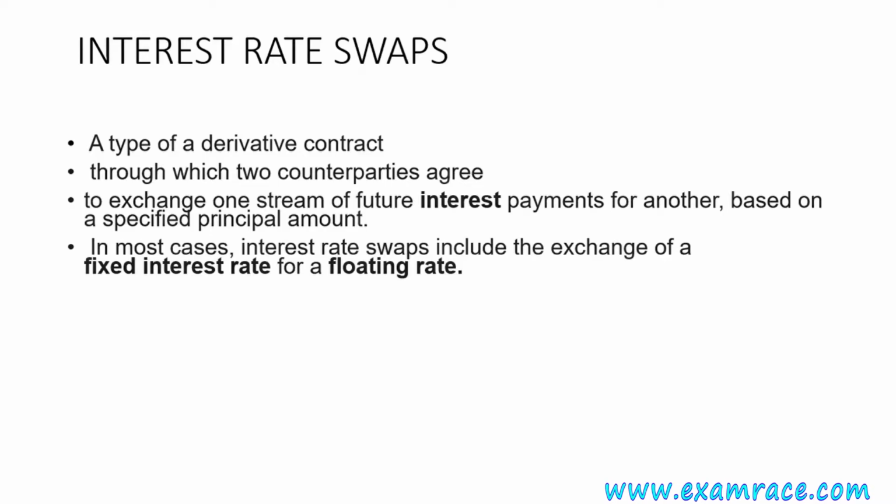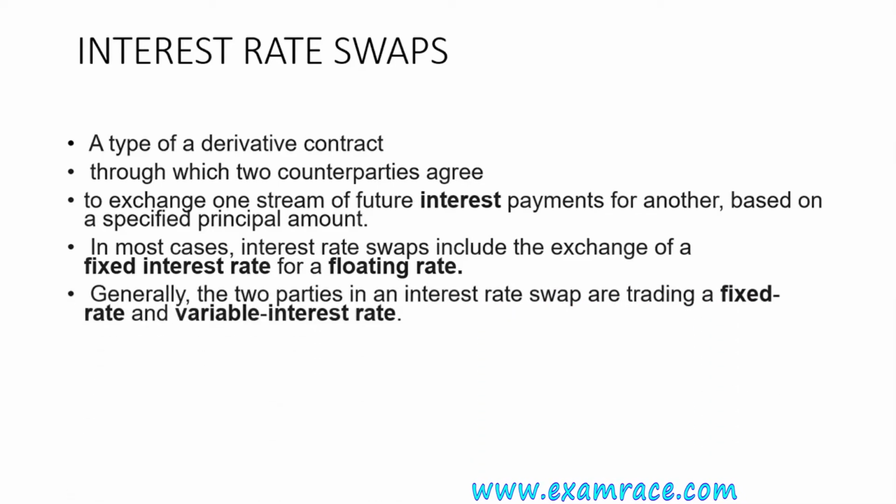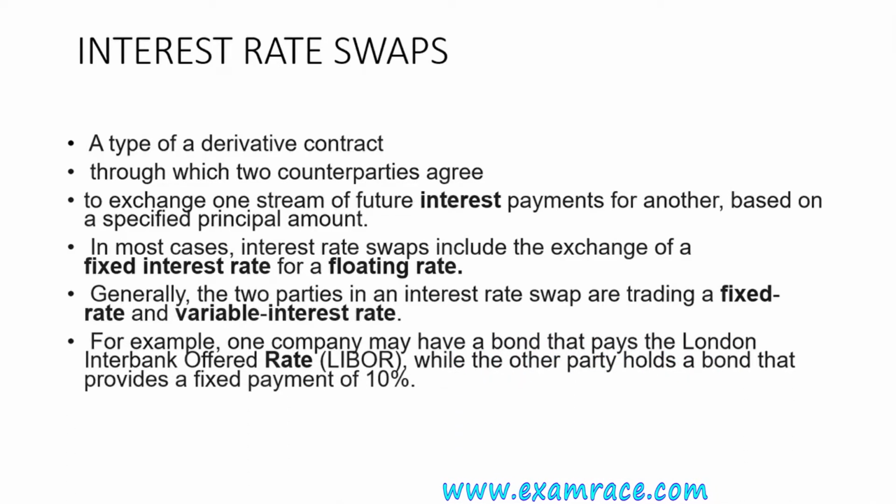I may have decided my interest rate to be fixed, but the opposite party might have a floating rate. That is, the party will decide it on a variable basis in future. So here the interest rate changes. Unlike in the last slide, in forward rate agreements the principal is uncertain, and here the interest rate is not certain. Generally, two parties in an interest rate swap are trading a fixed rate and a variable interest rate. For example, a company may have a bond that pays LIBOR while the other company holds a bond that has a fixed payment of interest.